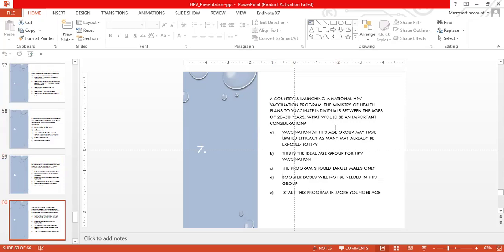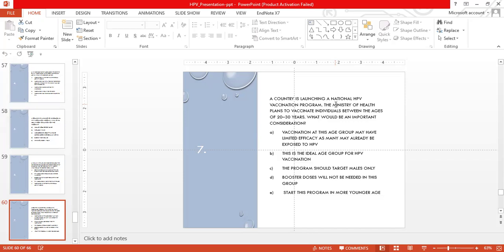MCQ number 7. A country is launching a national HPV vaccination program. The Ministry of Health plans to vaccinate individuals between the ages of 20 to 30. What would be an important consideration? A, vaccination at this age group may have limited efficacy as many have already been exposed to HPV.